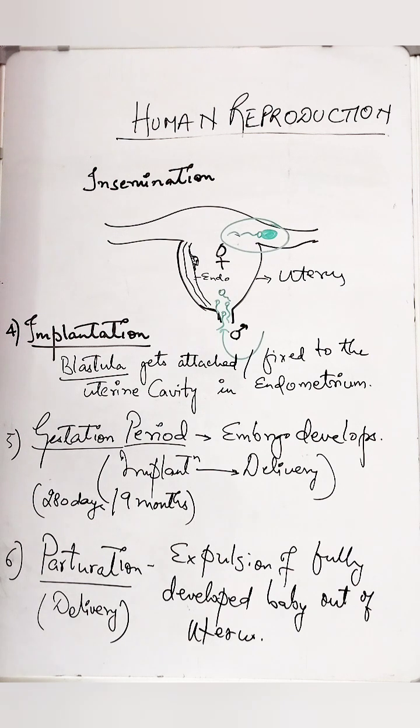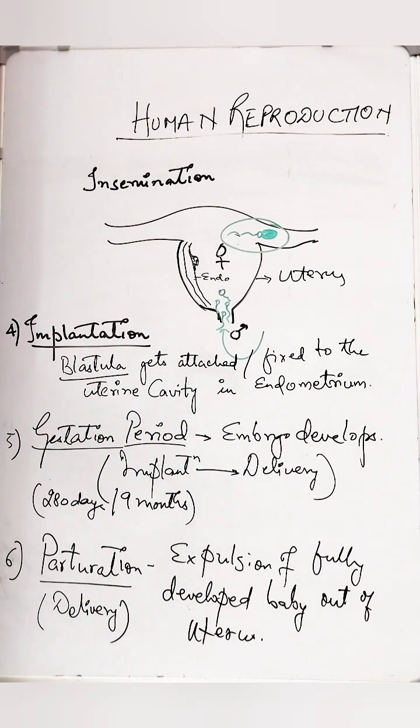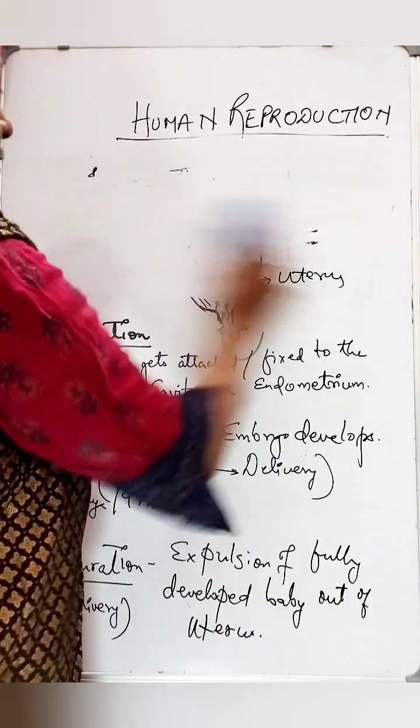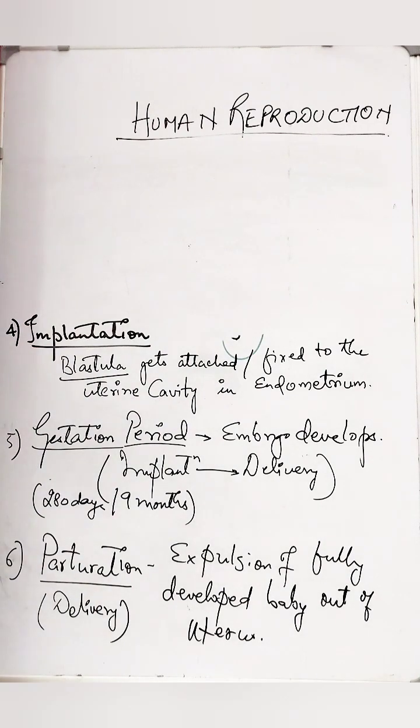So these are the prominent steps which are involved in the sexually reproducing organism. So let's revise it. So I will first make space here. Okay, now let's go for it.